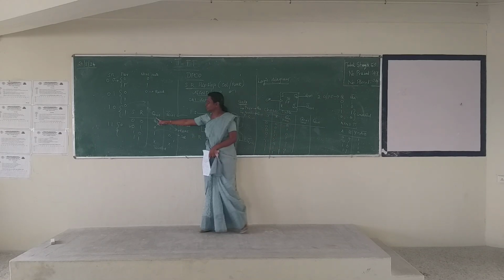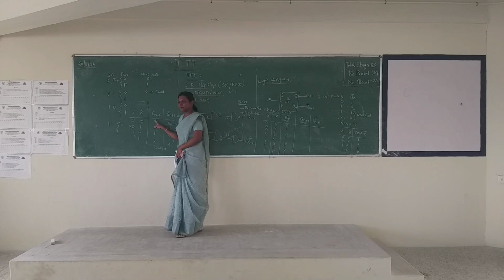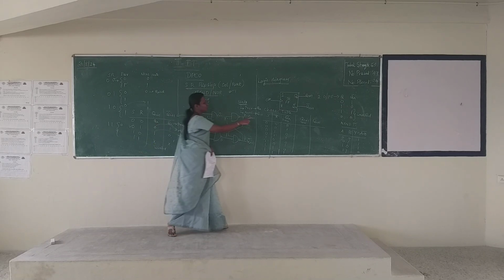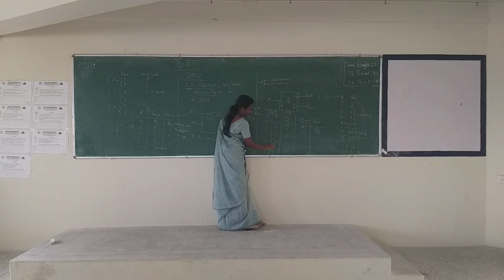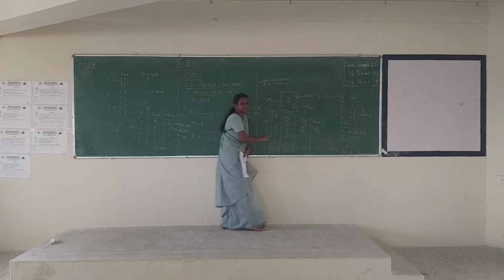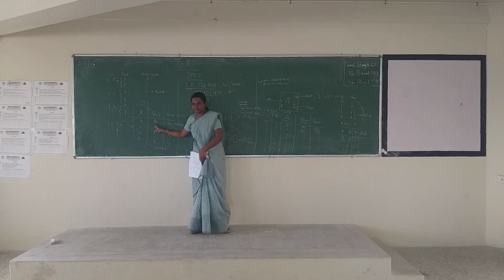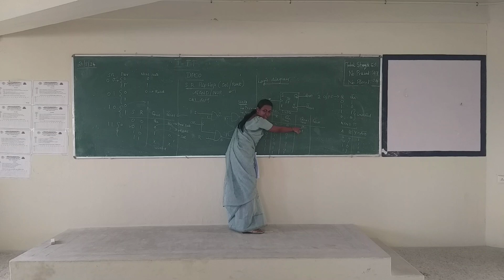So what is your truth table for SR? For 0 0, the output is Qn, which means the previous state. What is your previous state here? It is 0. So for 0 0 with previous state 0, the output is 0. Again, for 0 0, if your previous state is 1, the output is 1.